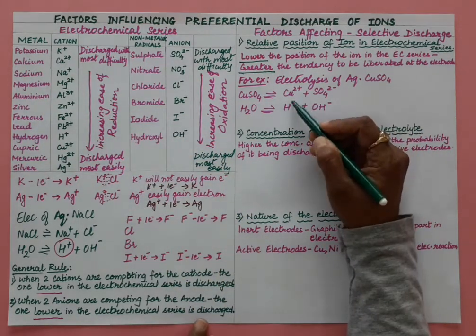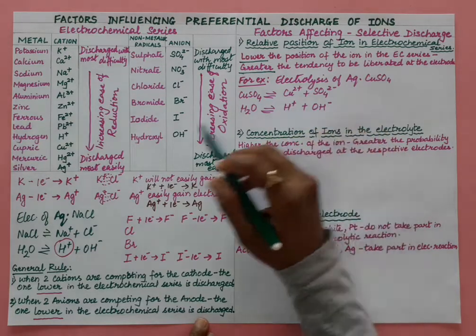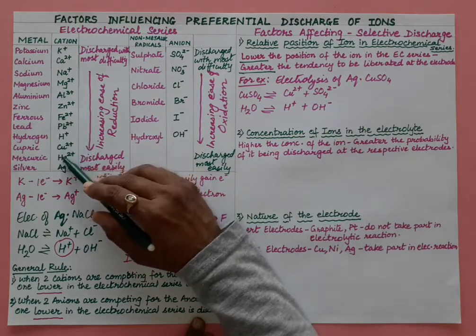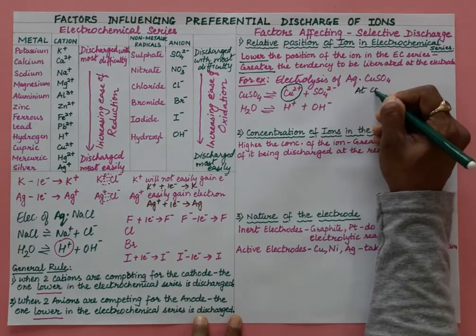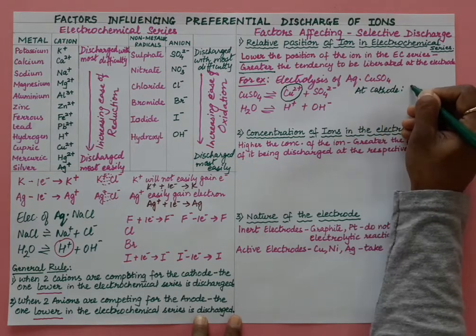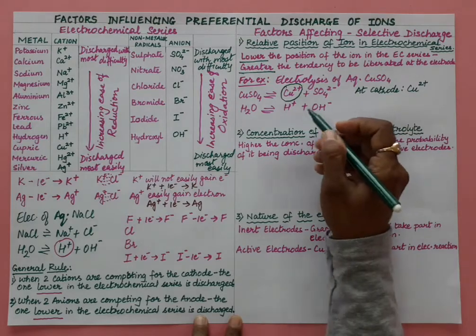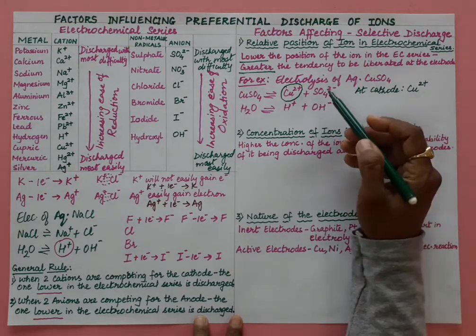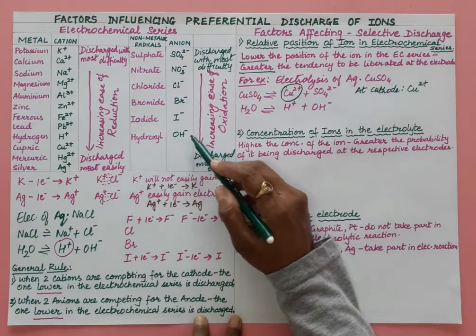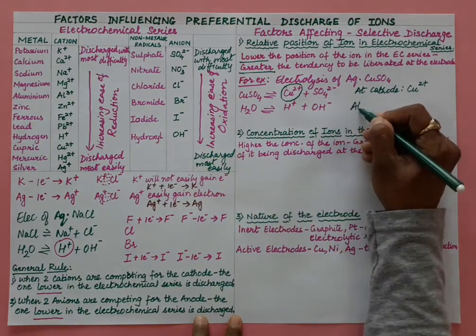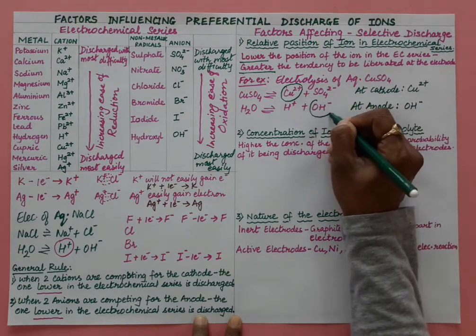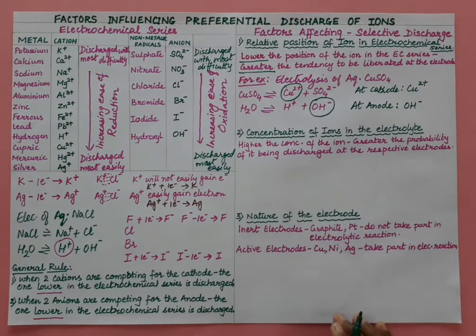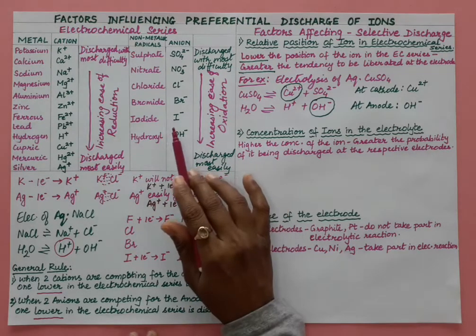There are two cations competing, copper ions and hydrogen ions. Copper is below, so at the cathode, copper ions will get discharged. And here these two anions are competing. So which one will get discharged? OH minus ions are lower and will easily get oxidized. So at the anode, hydroxyl ions, OH minus ions, will get discharged, right? So have you understood this factor? The lower the relative position of ion in the electrochemical series, the one which is lower in the series will get discharged.